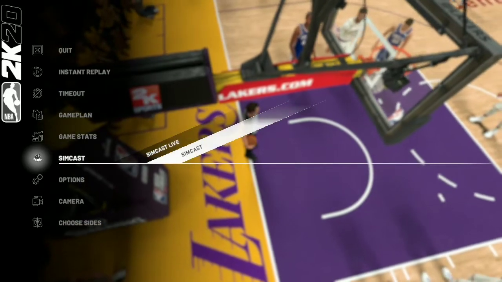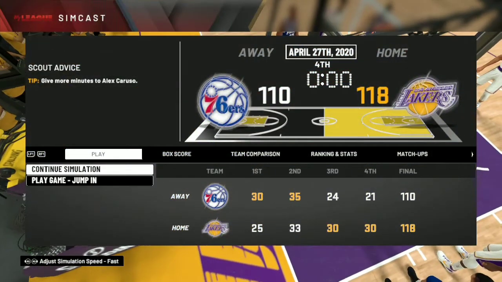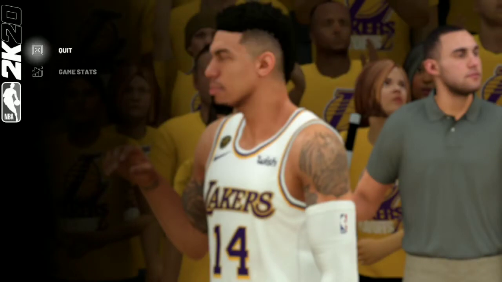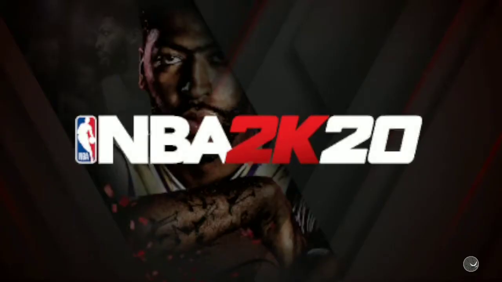As Danny Green is heading to the line. And I'm going to simcast this game. As the Lakers win by 7 points in the NBA Finals. And probably Anthony Davis will be the Finals MVP as far as I'm concerned.